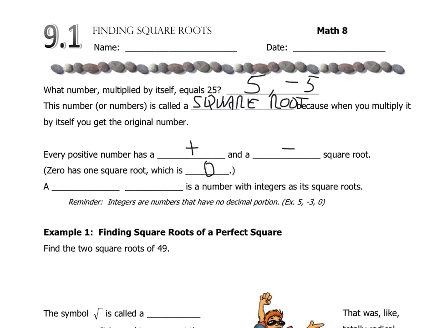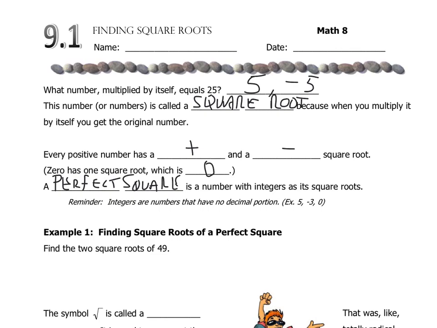The next vocabulary we want to talk about here is a perfect square. We're going to deal mostly in perfect squares this year. Perfect squares are numbers that have integers as their square roots. So there are no decimals. We're not looking at things that come out as 2.4 as the square root. Anything like that, you'd just be using a calculator. We're going to be talking about more of our perfect squares.